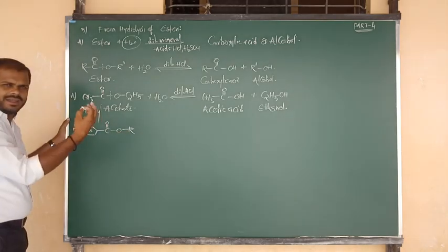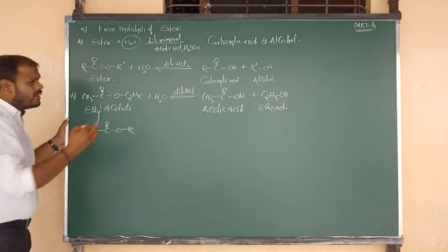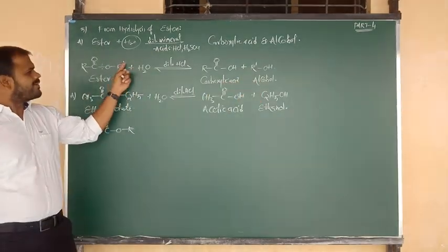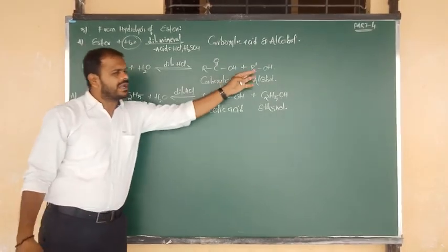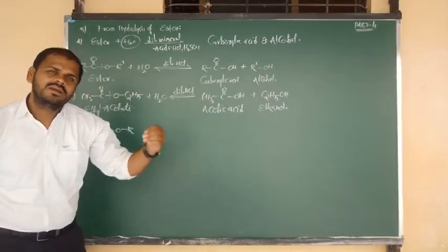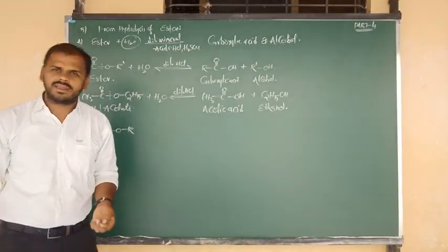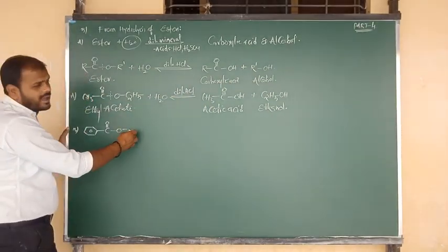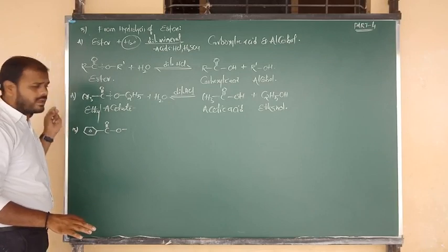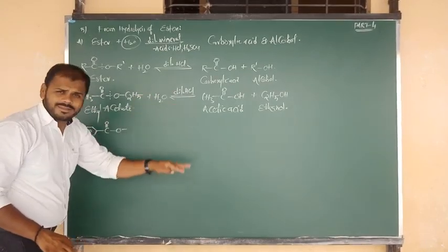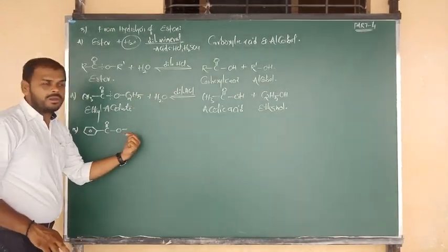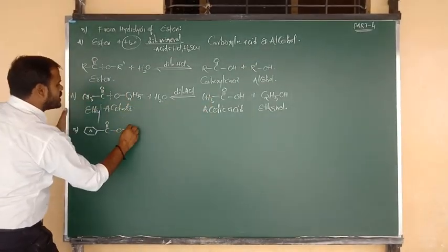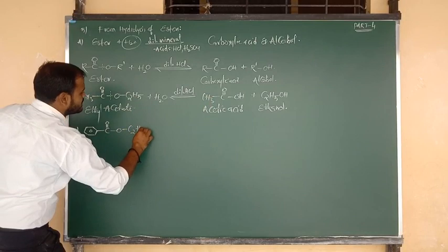Here you can write any group as you wish. If we consider here methyl, you will get the methyl alcohol. In the place of R prime, you can write ethyl, you will get the ethyl alcohol. Like that, various types of alcoholic products you can get. That means, in the place of R prime, if you write methyl, you will get methyl alcohol. You can write ethyl, you will get the ethyl alcohol. You can write benzene, you will get the phenol. Like that. Anyway, here also I am going to write same like above, that is nothing but the ethyl.